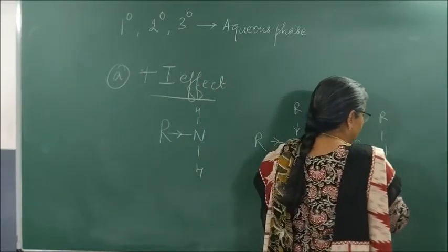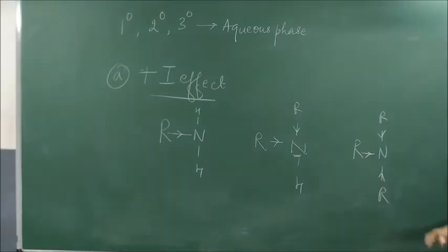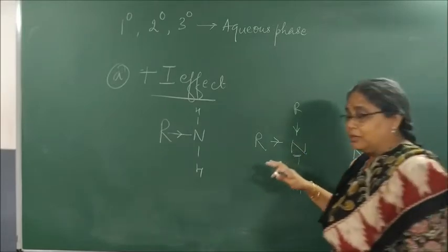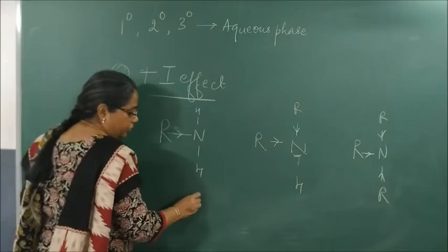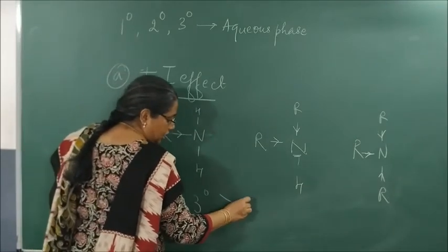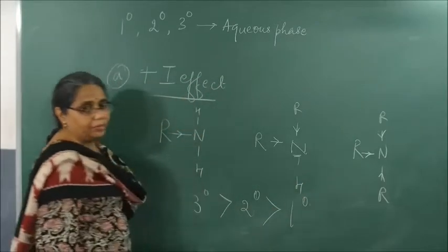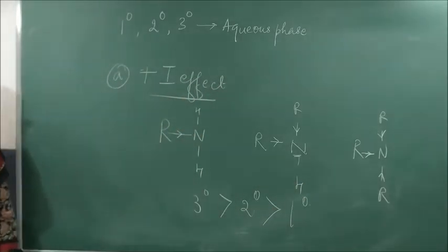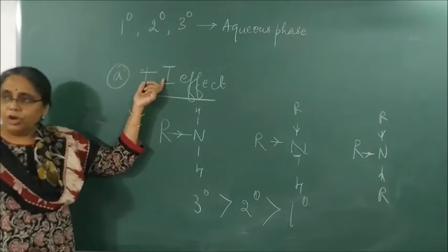When it comes here, it has 3 alkyl groups and hence the strength of inductive effect here is maximum. So on the basis of plus I effect, the order of basicity of amines in aqueous phase is tertiary, greater than secondary, greater than primary. Understood what I said?